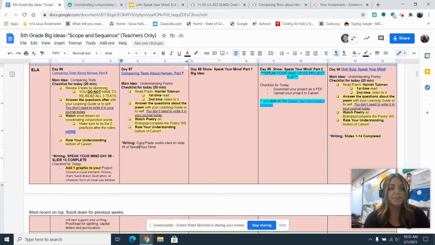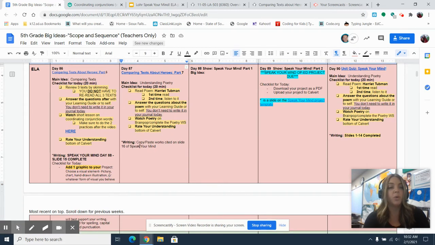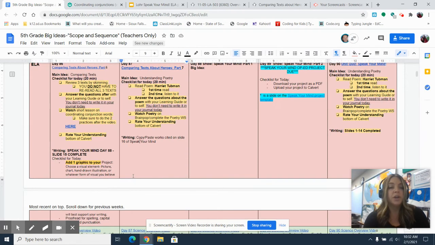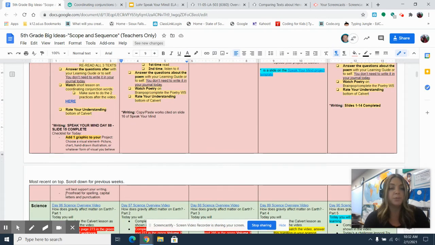Today, you're going to complete slide 15. You're going to add 1 graphic, which is a photo, to your project. So choose a visual element, a picture, chart, hand-drawn illustration, or whatever form of a visual you would like to include in your writing to best support what you are showing us in your opinion writing. Make sure you're proofreading for spelling, capital letters, and punctuation today.